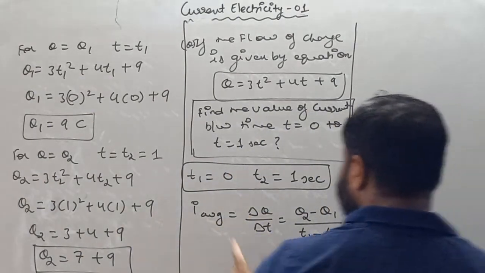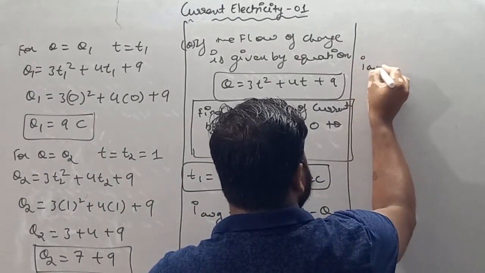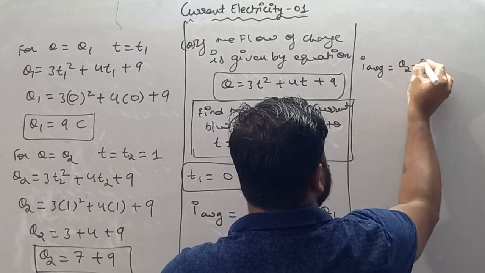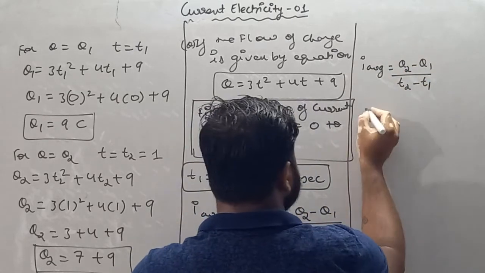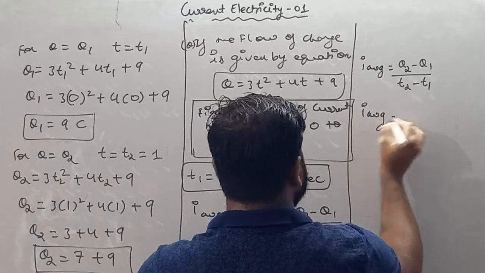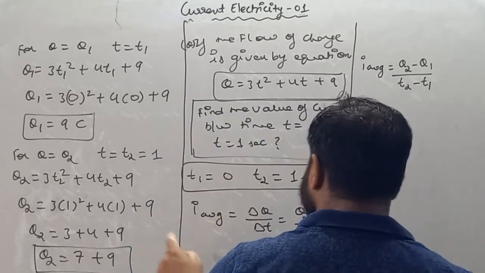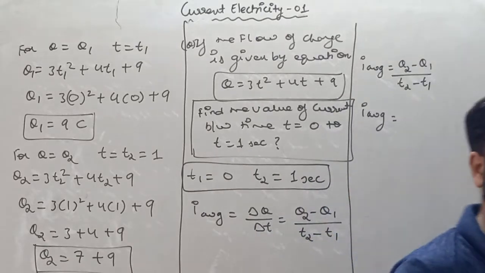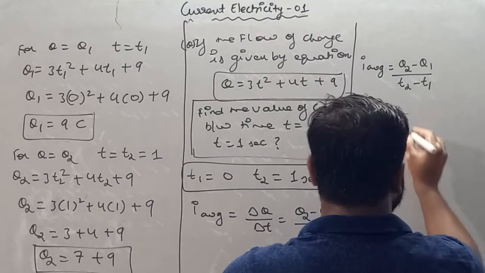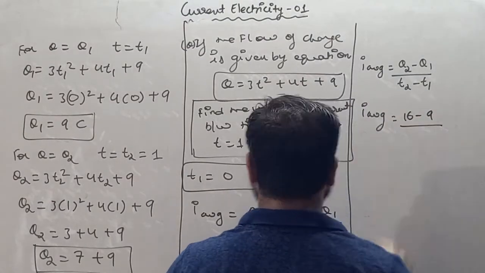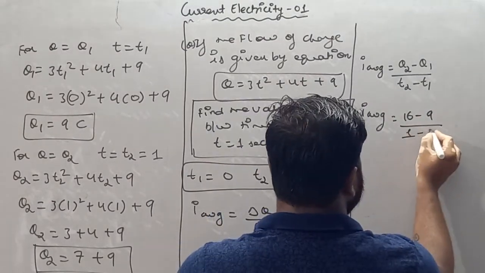So let's find the value of average current. I average is nothing but q2 minus q1 upon t2 minus t1. So I average is equal to 9 plus 7, I hope you all understand how we'll find. So try to solve the question, my dear student, and get your answer. So 16 minus 9 upon 1 minus 0.